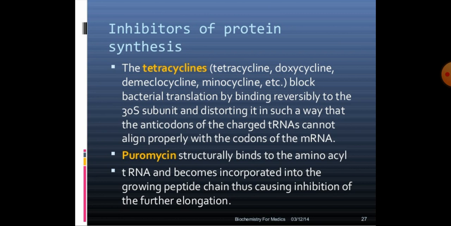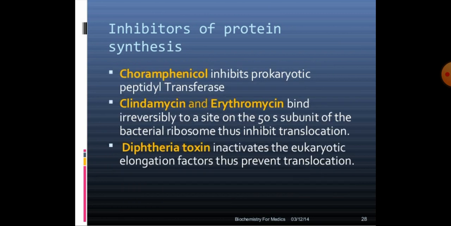There are some molecules that inhibit protein synthesis, called inhibitor molecules. These include tetracyclines, puromycin, chloramphenicol, clindamycin and erythromycin, and diphtheria toxin. These are the molecules that stop protein synthesis at various stages.